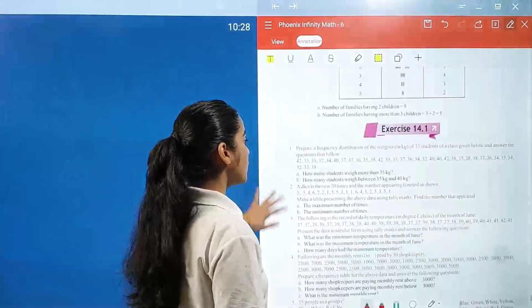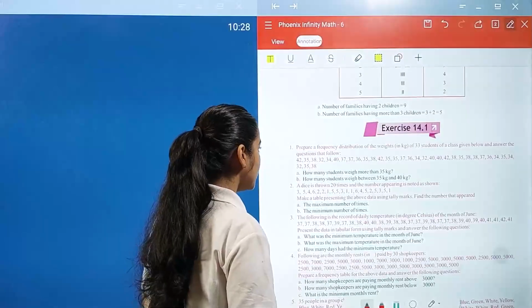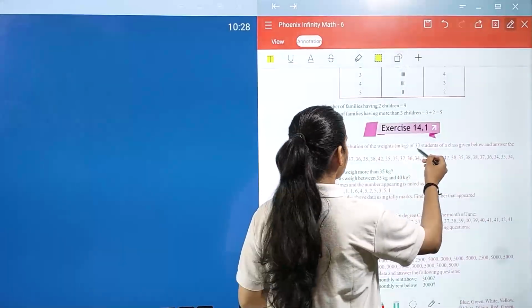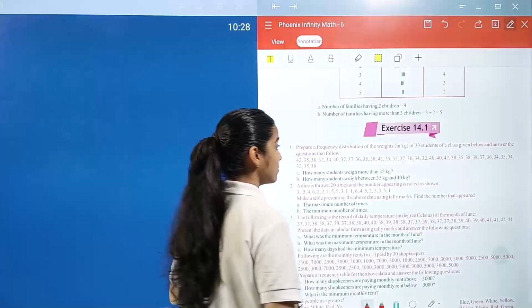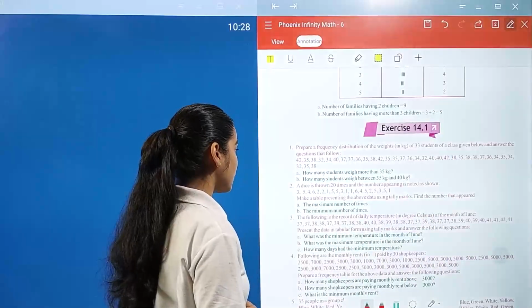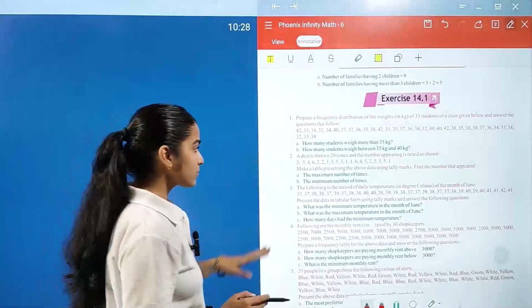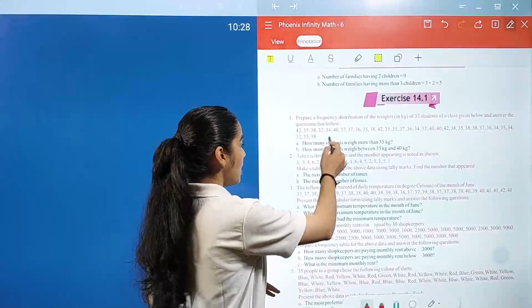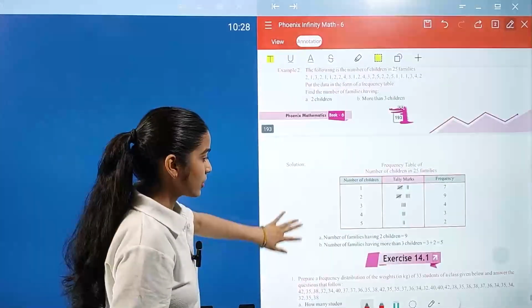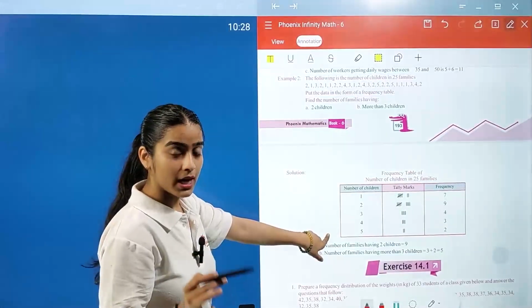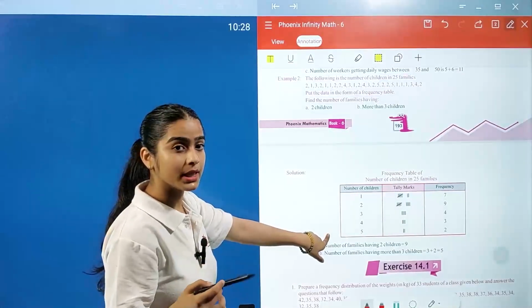Now we move forward to our exercise 14.1. Prepare a frequency distribution of the weights in kg of 33 students of a class given below and answer the questions that follow. These are the observations we have for 33 students. What you have to do is mark your table like this. First of all, check how many students you have, 33, and check how many marks are repeated again and again.